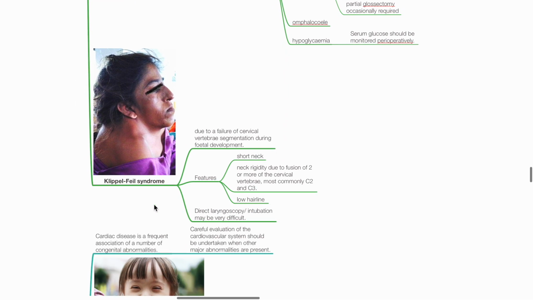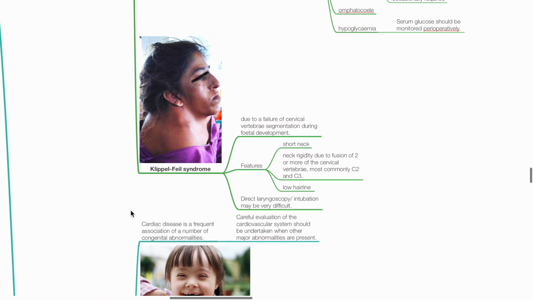Klippel-Feil syndrome. This is due to failure of cervical vertebral segmentation during fetal development. Features include short neck rigidity due to fusion of cervical vertebrae, most commonly C2 and C3, and low hairline. Direct laryngoscopy and intubation may be very difficult.